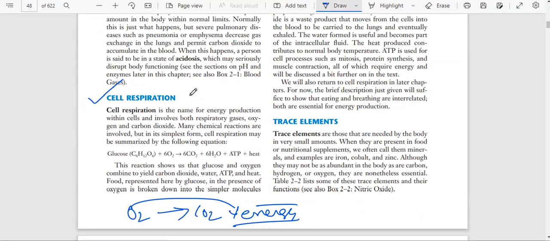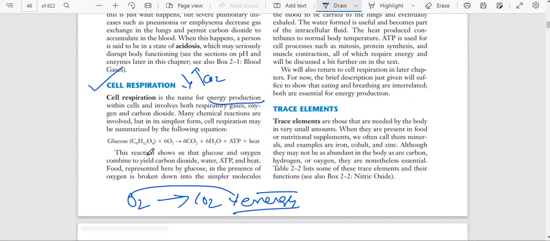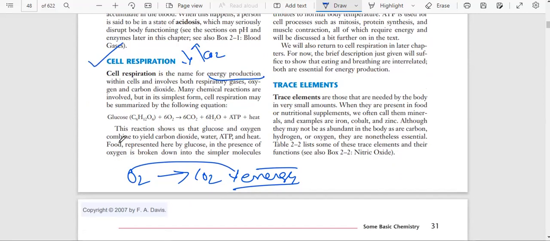Cell respiration is named for energy production. It means that to produce energy, the cell needs oxygen and it will release carbon dioxide. Many chemical reactions are involved, but in the simplest form, cell respiration may be summarized with the following equation. This reaction shows that glucose and oxygen combine to yield carbon dioxide.